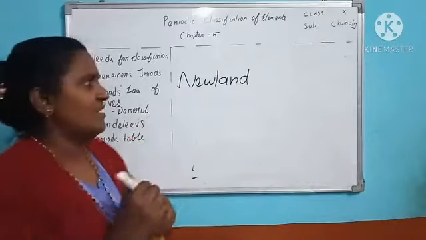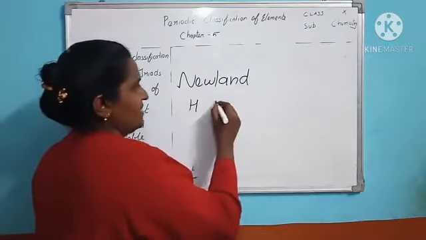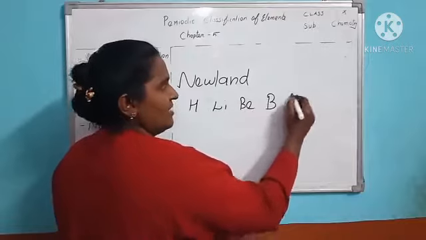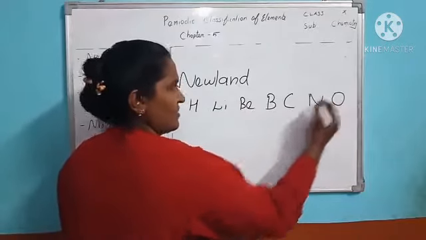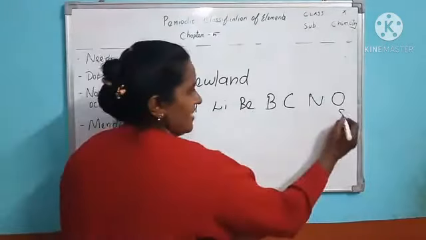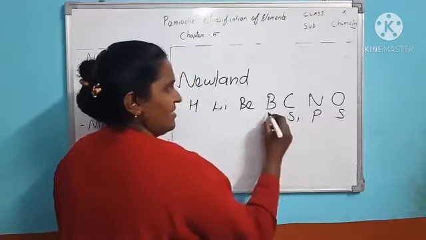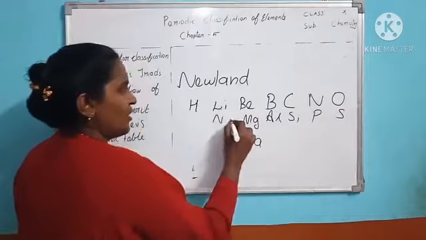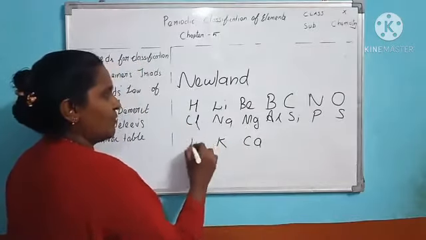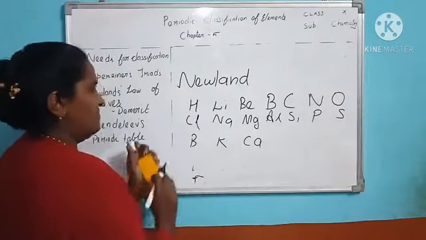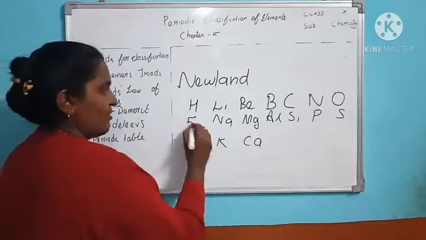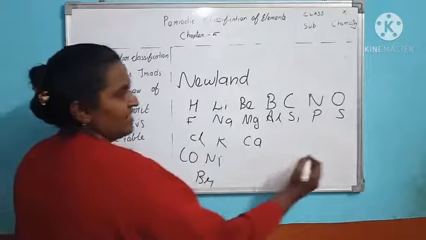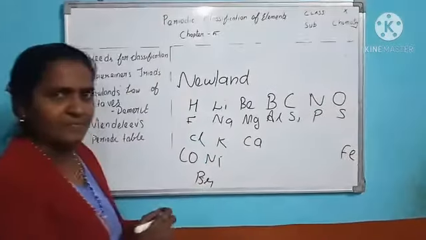For example, hydrogen, lithium, beryllium, boron, carbon, nitrogen, oxygen. And again fluorine, sodium, magnesium, aluminium, silicon, phosphorus, sulfur, then chlorine, potassium, calcium, and so on, here cobalt and nickel, here it is iron. Like this he arranged.